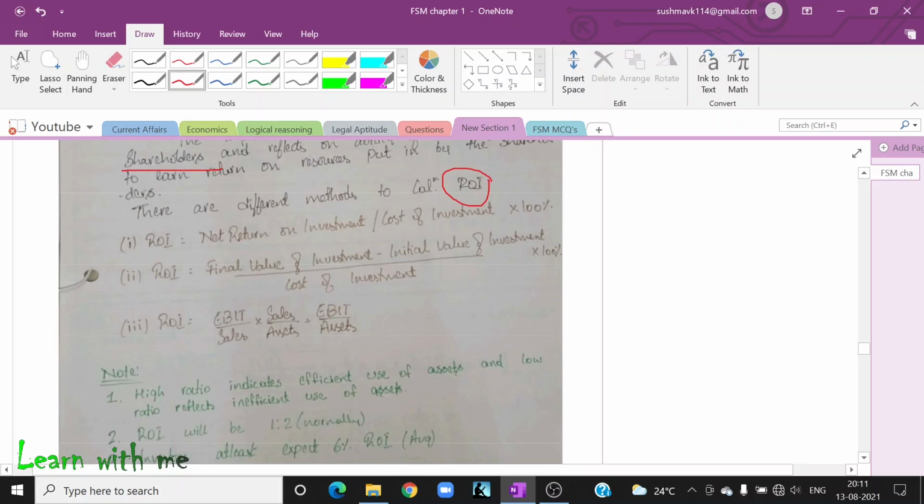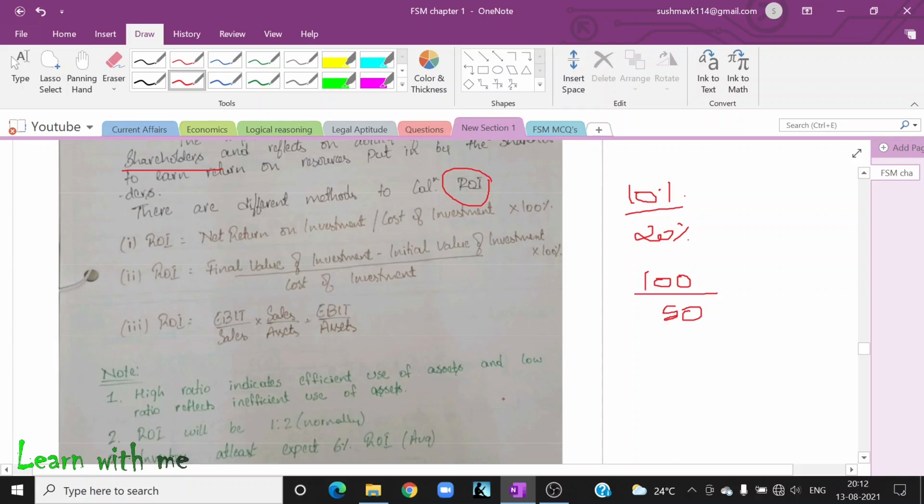The number one is net return on investment divided by the cost of investment into 100. It is nothing but I am investing, and what is the return you are getting? Let us assume the return on investment is 100 rupees and I am investing 50 rupees.